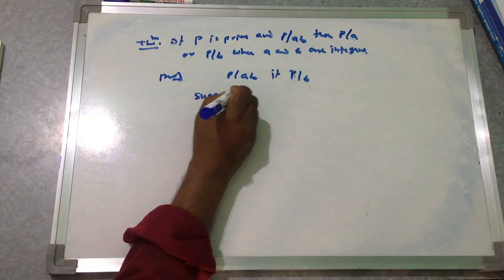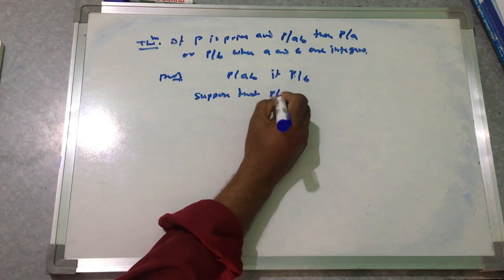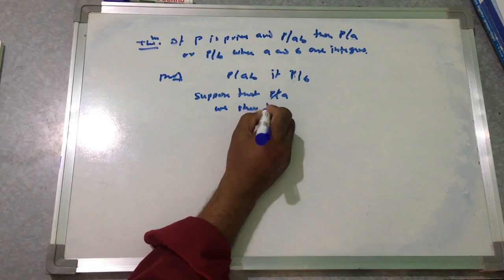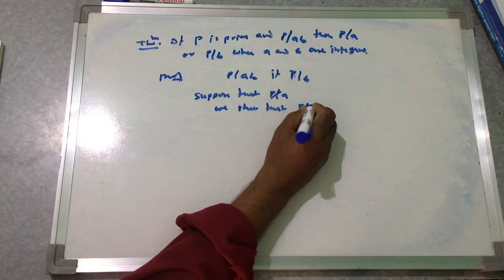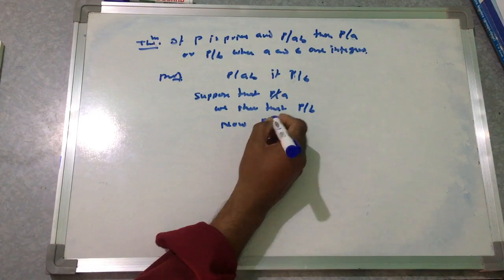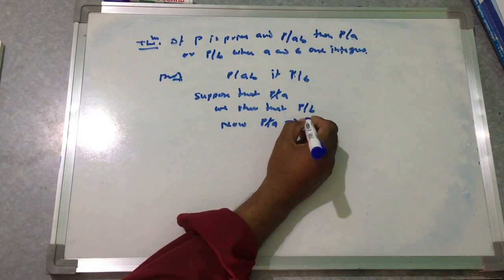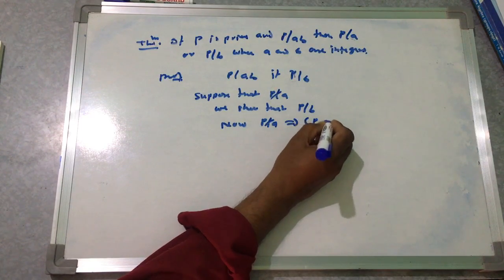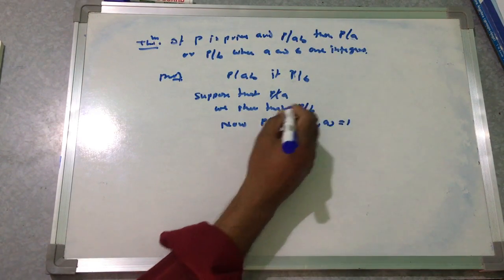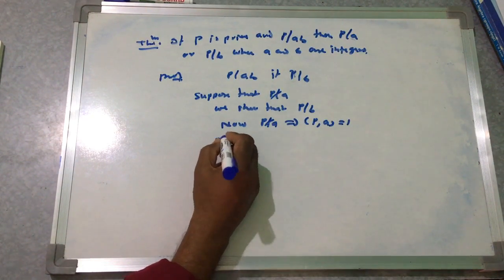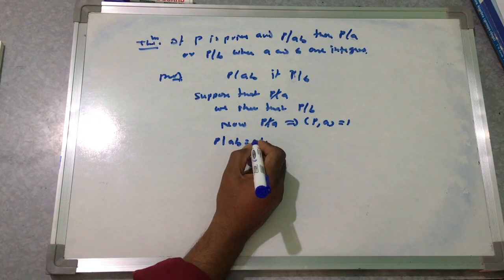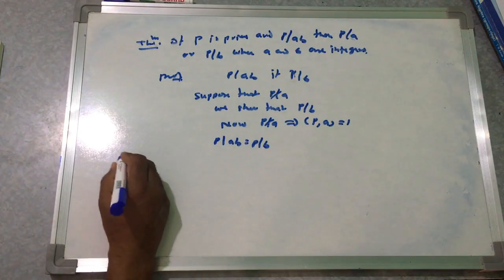Suppose that P does not divide A, then we show that P divides B. Now P does not divide A, so gcd(P, A) is 1. Then by the Euclidean lemma, P divides AB implies P divides B. So the theorem follows.